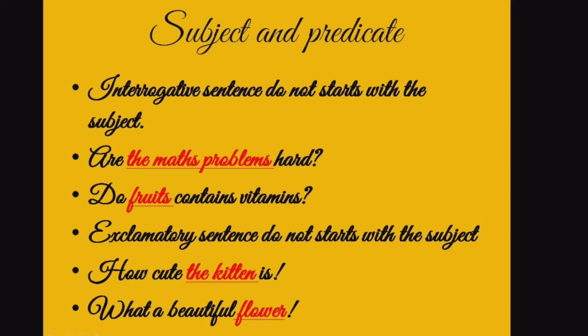Just like interrogative sentences, exclamatory sentences also do not start with the subject. Now see, for example, how cute the kitten is. So the kitten is the subject here. What a beautiful flower. So flower is the subject part here. It came at the end of the sentence.